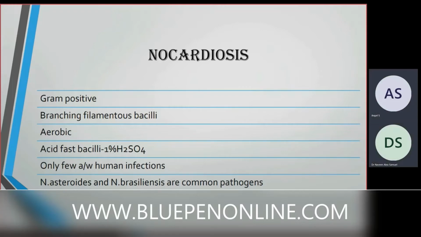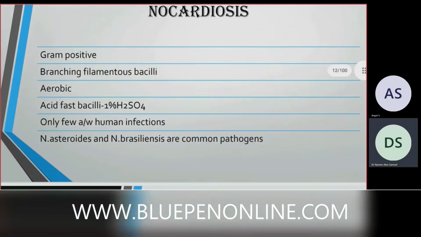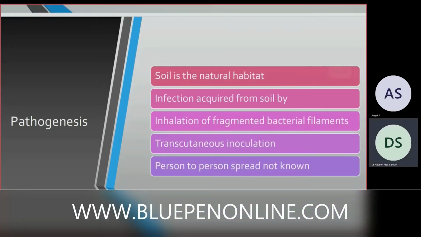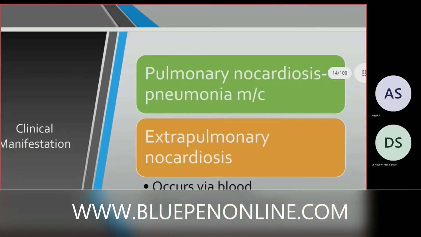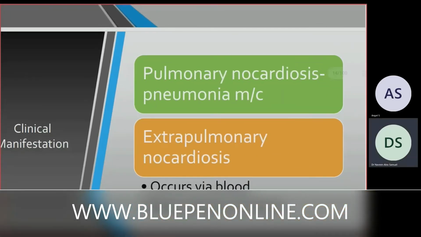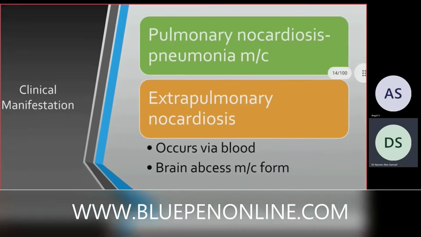Only a few human infections are seen with nocardiosis. N. asteroides and N. brasiliensis are the common pathogens. Pathogenesis is like actinomycosis. Soil is the natural habitat. Infection occurs from soil by inhalation of fragmented bacterial filaments. Transcutaneous inoculation is seen. Person-to-person spread is not known in nocardiosis. Manifestations are pulmonary nocardiosis, in which the most common manifestation is pneumonia, whereas extrapulmonary nocardiosis occurs via the blood. Brain abscess is the most common form in extrapulmonary nocardiosis.